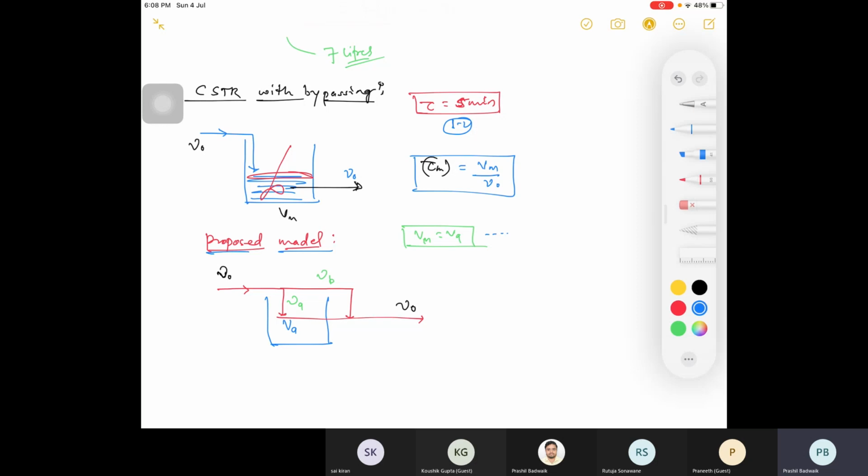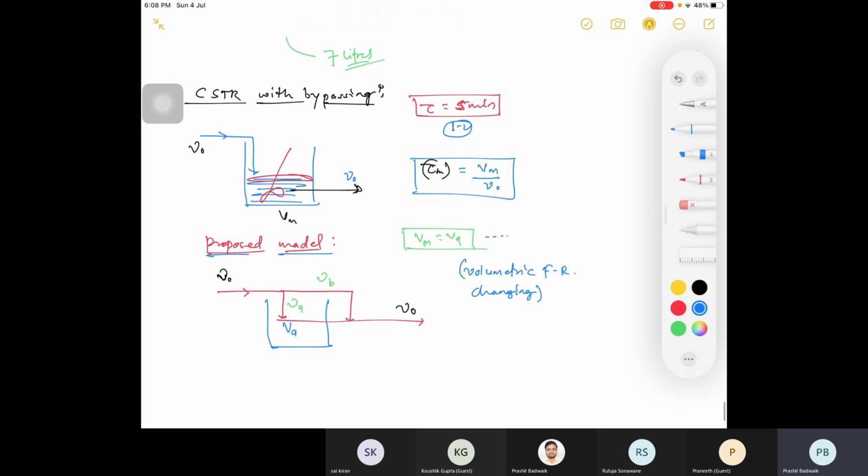What is changing here in bypassing? That is your volumetric flow rate. Volumetric flow rate is changing, right? Volumetric flow rate is changing and volume is constant. So this is your first point. This is your second point. Now, based on what we studied in yesterday's class, that is your tau, right? Tau में क्या होता था last class में?